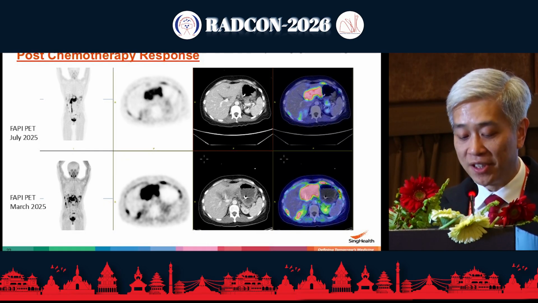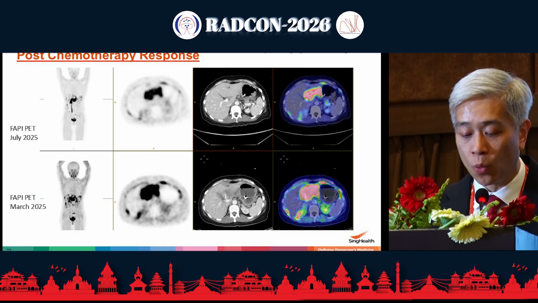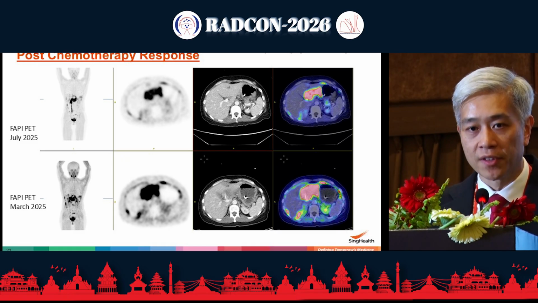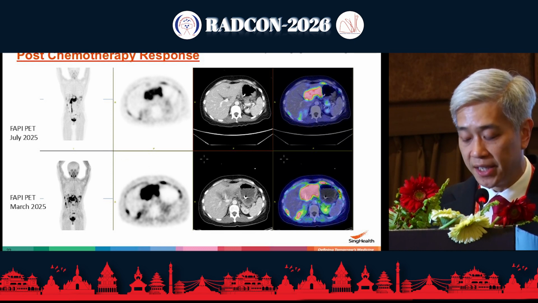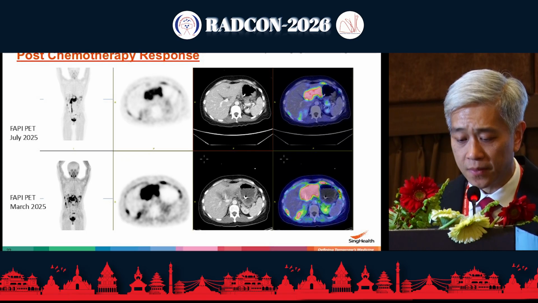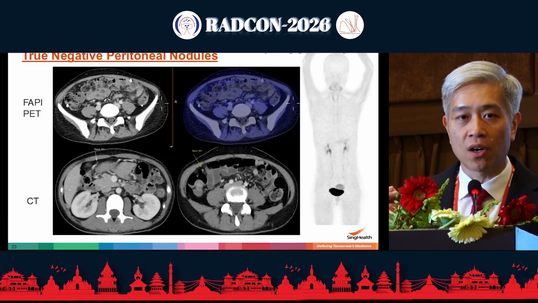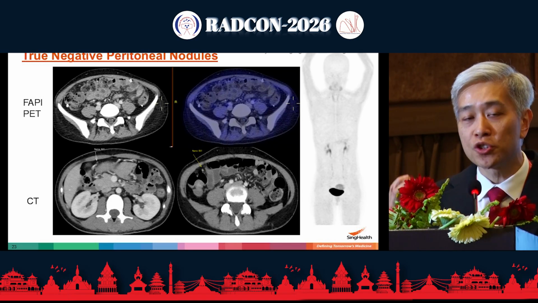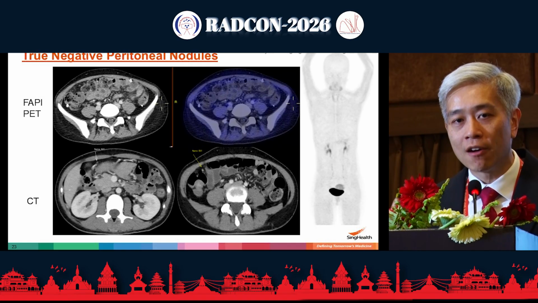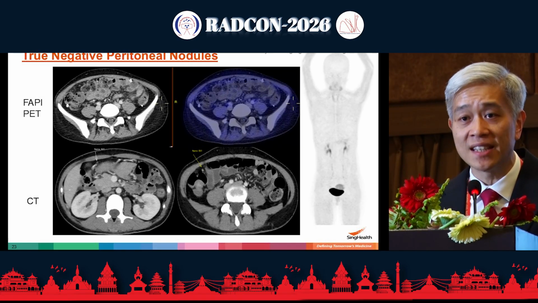This patient also received chemotherapy from March to July, and when re-imaged, you can see the response very, very clearly in terms of the decrease in burden of disease. So that's something that our surgeons are very interested in looking at as well. Another thing that's quite helpful is, as I mentioned, because fibroblasts don't show uptake unless they're activated, this has been quite helpful in troubleshooting some cases where there are non-specific peritoneal nodules seen in some patients.